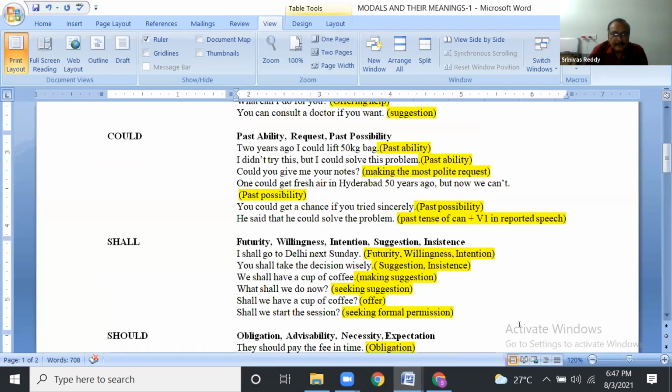So you note down these only: past ability, request, past possibility. Shall, you note down these: futurity, meaning future action, willingness, intention, suggestion, insistence. Even permission also. And offer, permission.